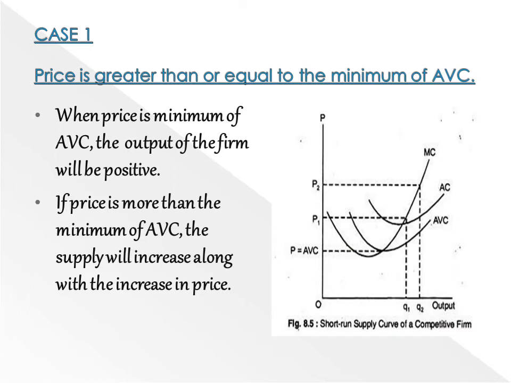In this diagram, you can see when price is P1, SMC, that is short-run marginal cost, and price are equal at the equilibrium point. There is no point for equilibrium as such, but the joining point of price and SMC is called an equilibrium point. And the firm produces Q1 quantity of good at a P1 price.